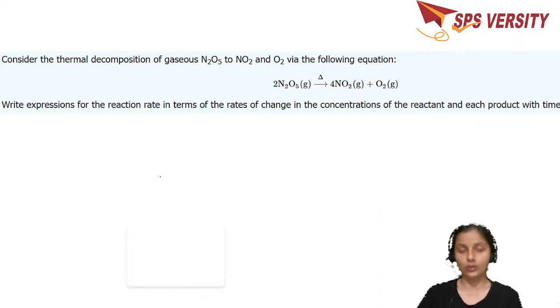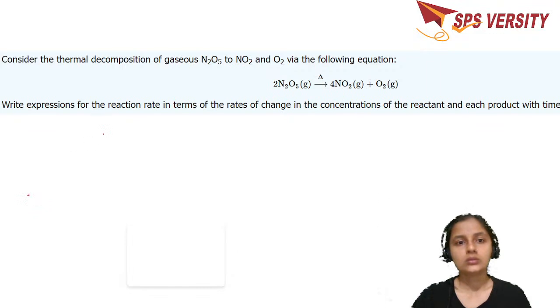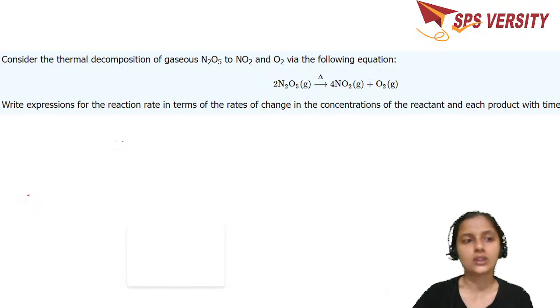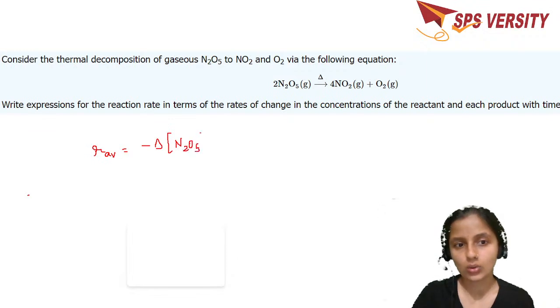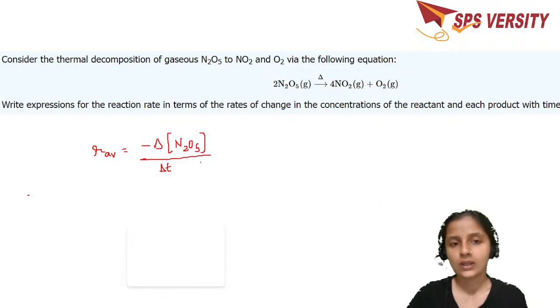How do you solve this now? Just any expression you can give, but we'll take the average rate. Rate average is equal to change in concentration of the reactant. So minus delta N2O5 divided by delta t, which is equal to, there is only one reactant, then the rest of them are the products.